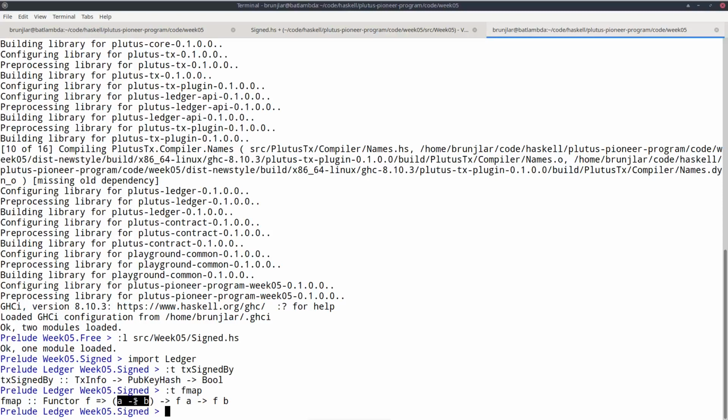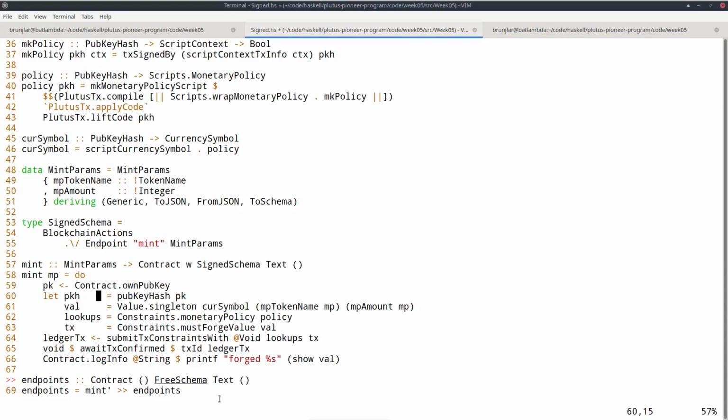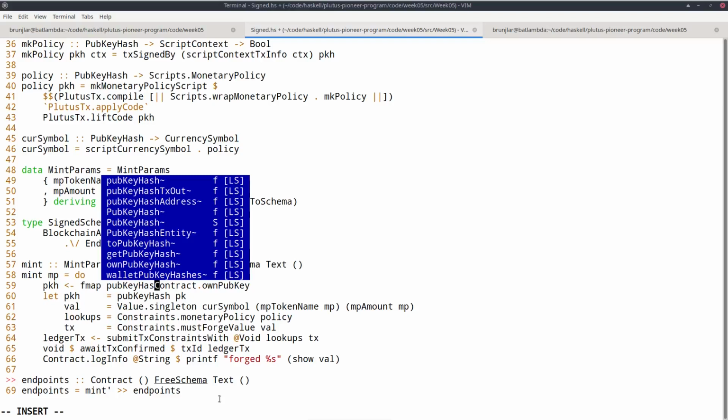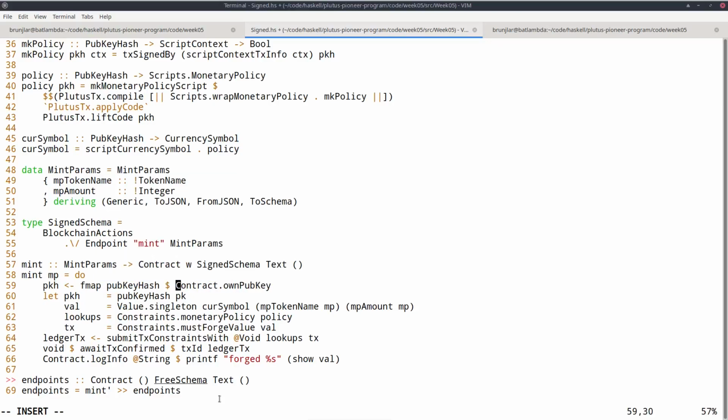So then fmap of that function will turn contract pub key into contract pub key hash. So we can write that simpler by getting immediately pub key hash and using fmap pub key hash contract on pub key. So I don't need this line after all.